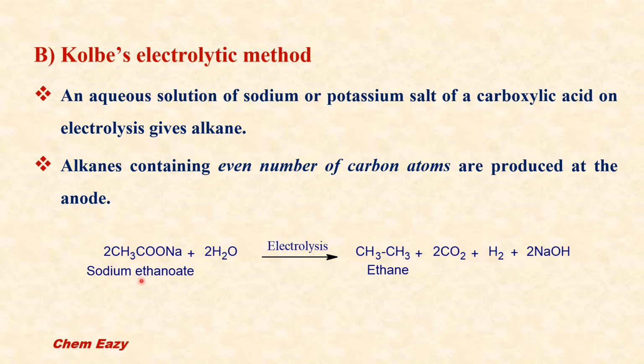For example, sodium ethanoate on electrolysis gives ethane, and here you can see two carbon atoms are there, that is, an even number of carbon atoms.